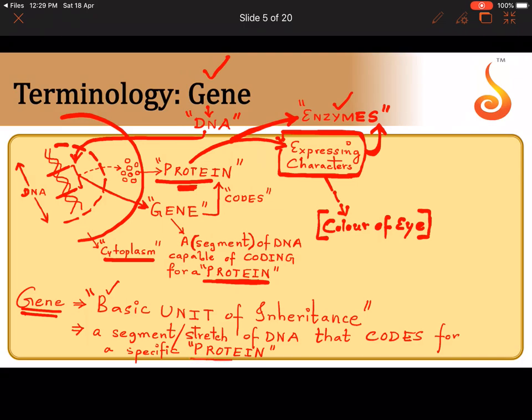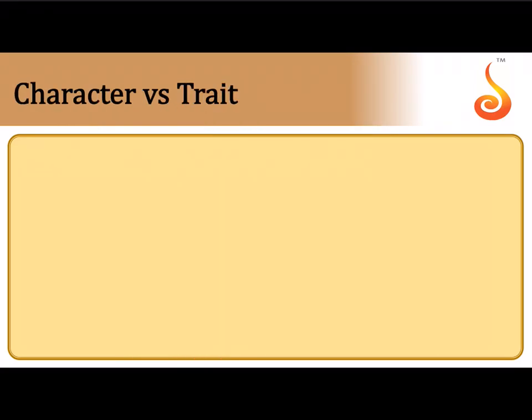Ultimately, the expression of characters depends on a particular protein, and I told you that in most cases the protein is an enzyme taking part in a biochemical pathway happening inside the cell, happening inside the body. So that is how important a gene is for our system, because if something goes wrong with the gene, there will be something wrong with the protein, and some chemical pathway will get affected in our body. Some character will become abnormal, some feature may become abnormal in the body. Okay, so this is the definition of gene.